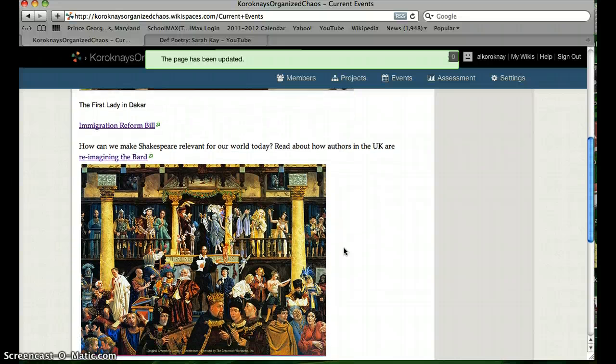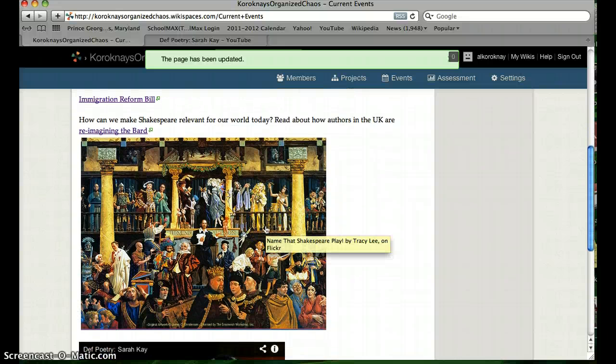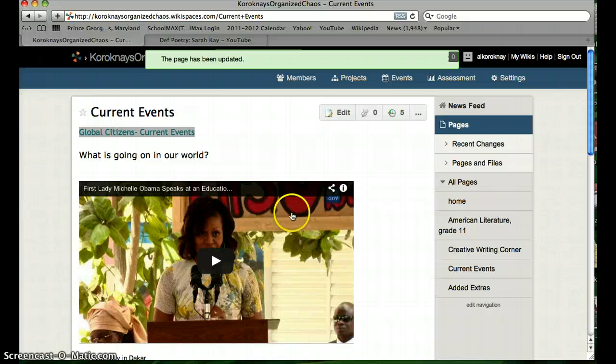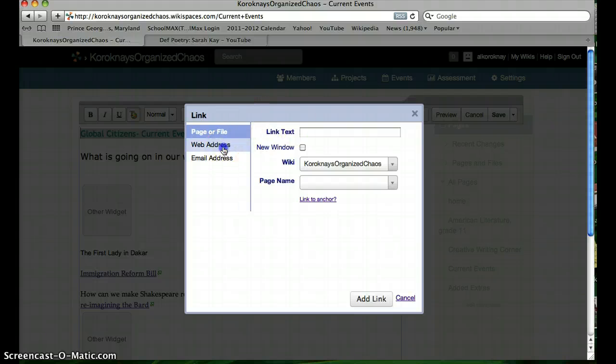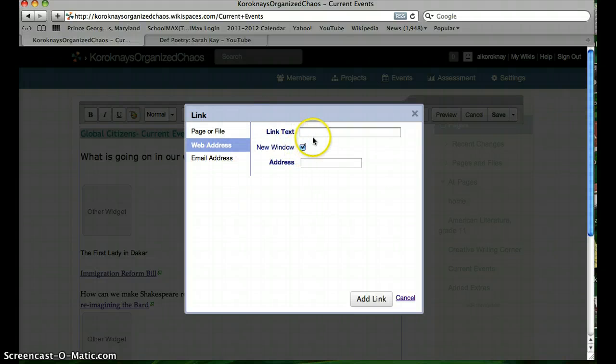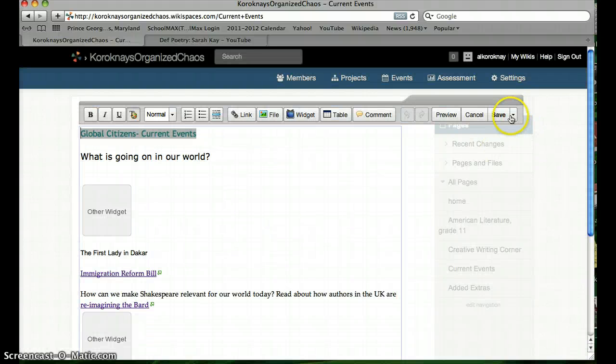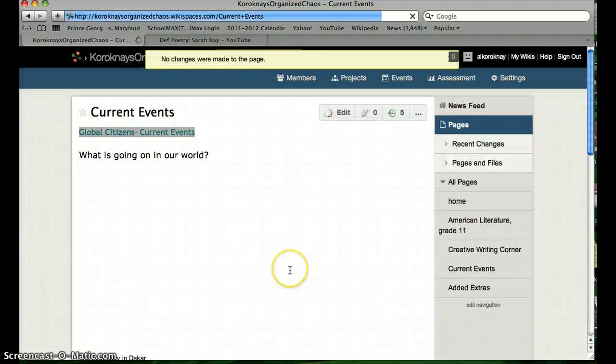So also on here, there was an interesting article on the BBC news website about some modern authors who are reimagining Shakespeare. And I thought it was cool, so I included a link there. To include links, that's even easier. You just go again to edit, and you click on this little button right here, link, and it's a web address. I like to open it in a new window, and you can just type in, hey kids, check this article out, and you can put in the web address right here, and then click add link, and it will go right there onto your wiki. It's very great. So we'll just click save, and we'll just move on.